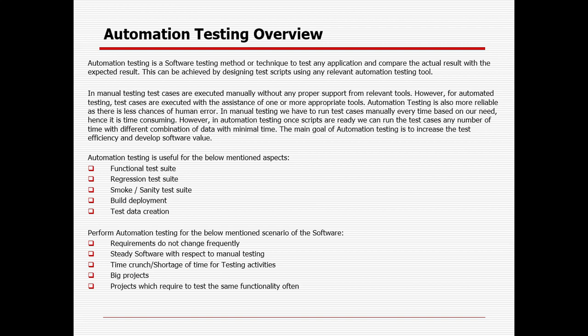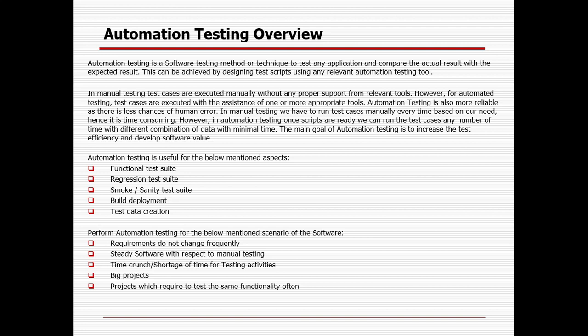People can say they want to automate, but what is the real benefit? There is no point in automating everything. We will focus automation where things will be used again and again, so that I can get the real benefit.